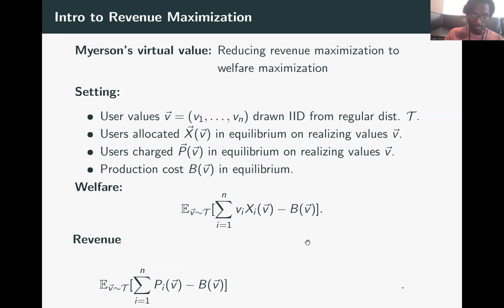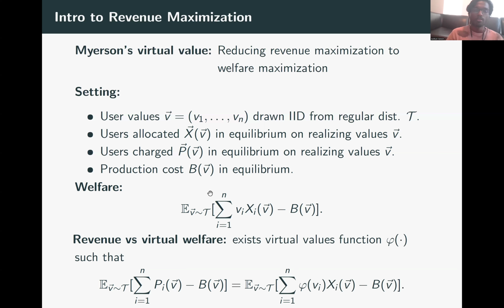So optimizing for welfare is a purely algorithmic problem. We just look over the menu of all possible (x, b) pairs supported by the mechanism, and then we take the maximum over all such pairs for a given v. The magic of virtual values is the following. It reduces the expected payment problem to an expected welfare maximization problem.